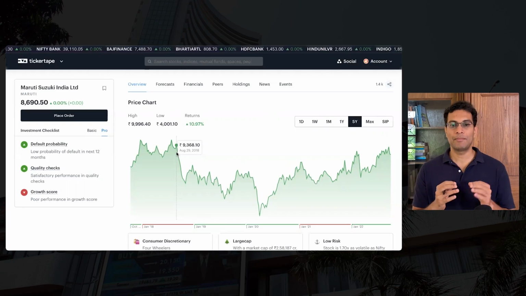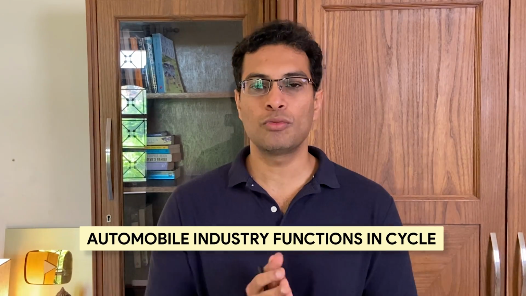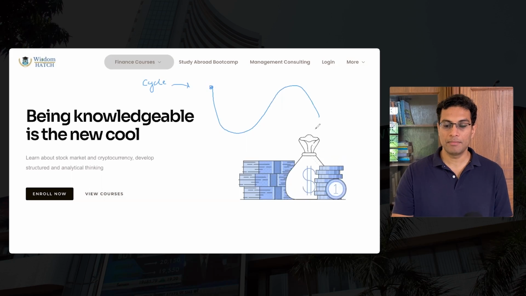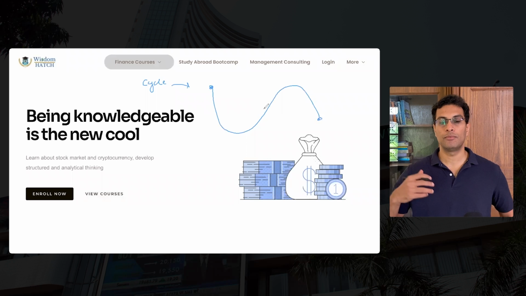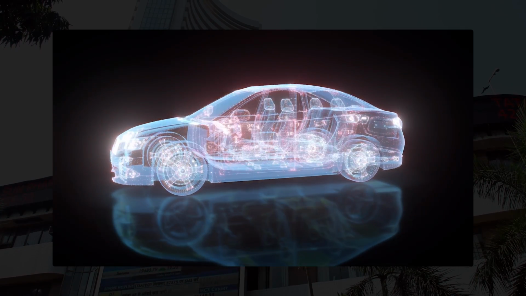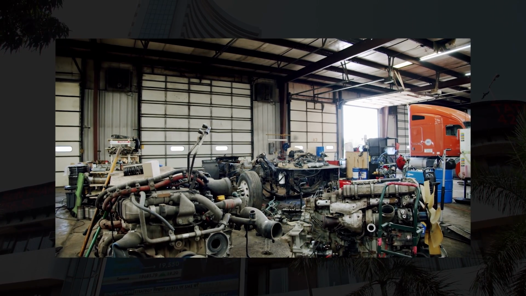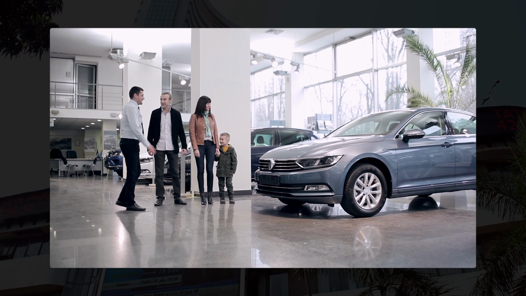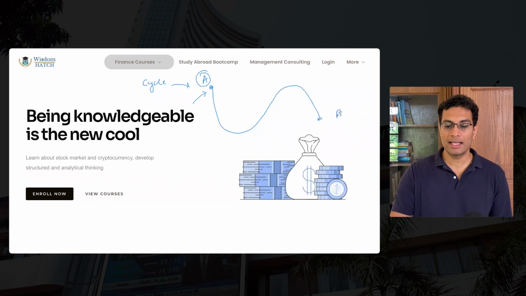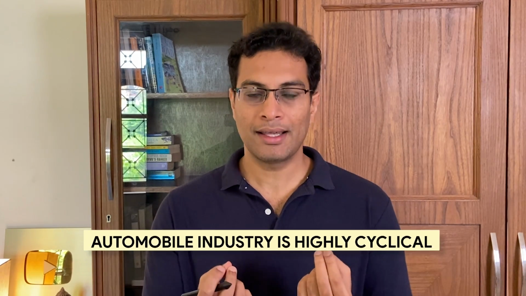Point two, why does this happen? For this, you need to understand the nature of the automobile industry. In an automobile industry, there is something called cycles. Cycle simply means that it takes a business like Maruti a lot of time to build its capacity to sell the final car in order to get the money. Why? Because it has to do a lot of R&D. It has to figure out its supplier distributors. It has to change its material building part. It has to then figure out distribution. So there is a lot of time lapse that happens from when Maruti decides to produce a car to the point it can sell it. Therefore, the automobile sector is highly cyclical.